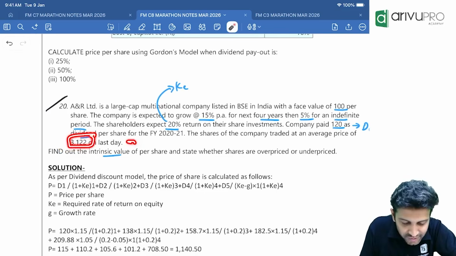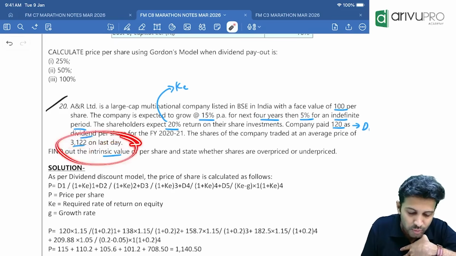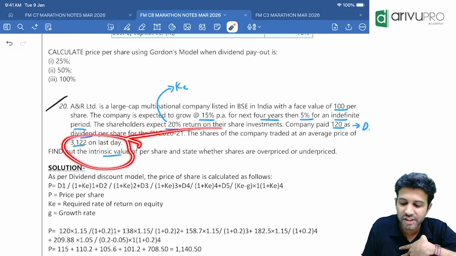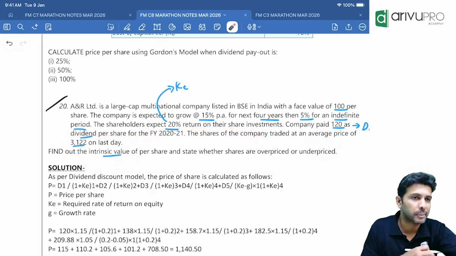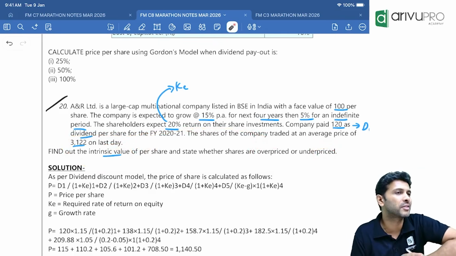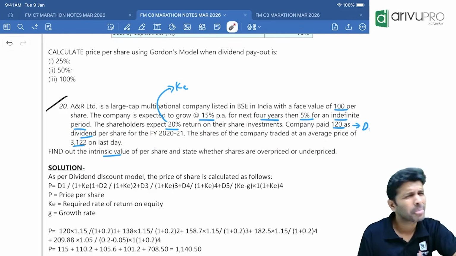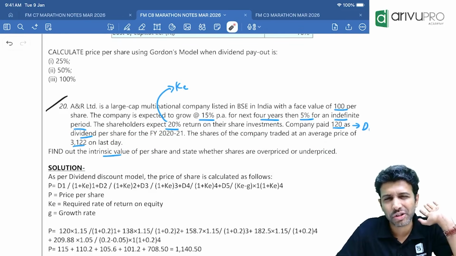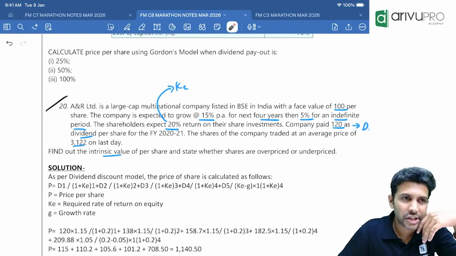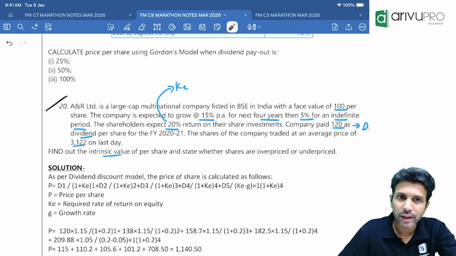We need to find the intrinsic value, meaning value per share. These two values will not be the same. We need to compare and then say whether the share is overpriced or underpriced. So this we need to find. Sometimes they will say intrinsic value, or sometimes they will say find out the value as per the dividend discount model. One and the same. Pretty easy question. Now people, if you are a shareholder, at best you will get two things.